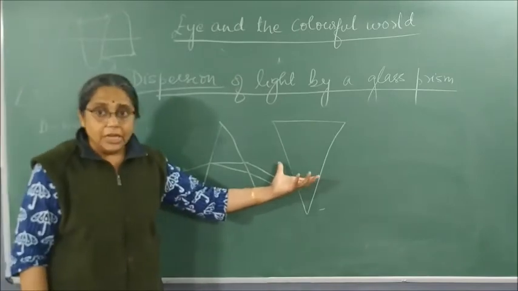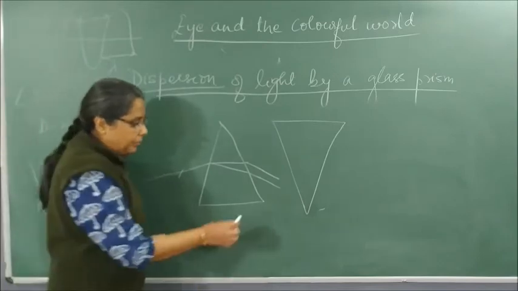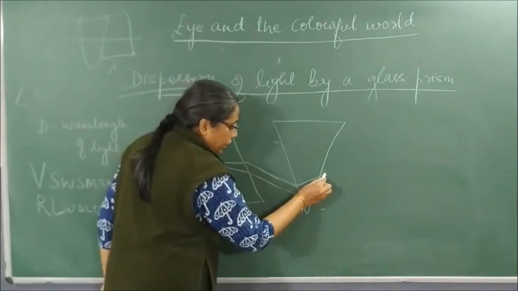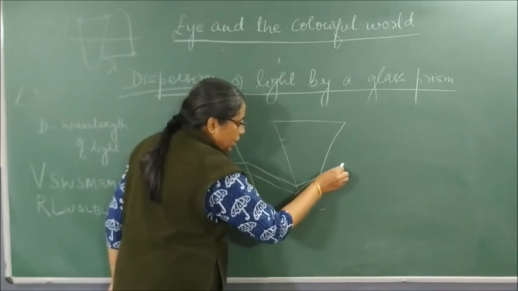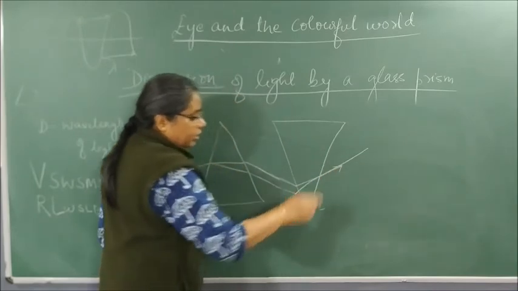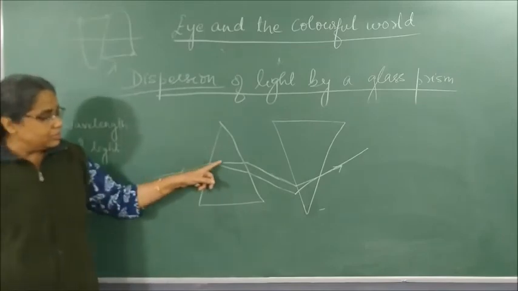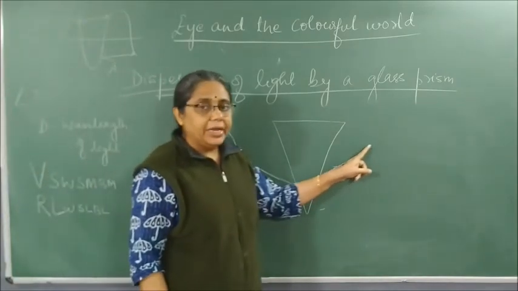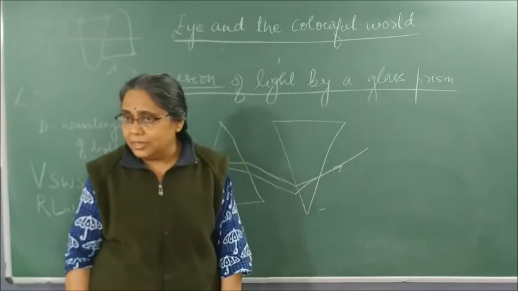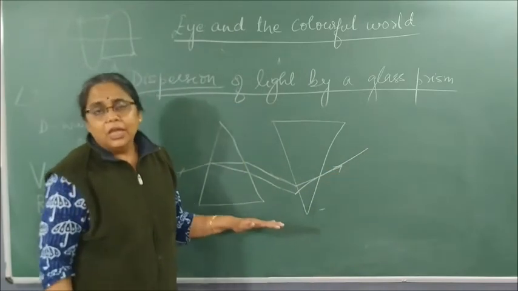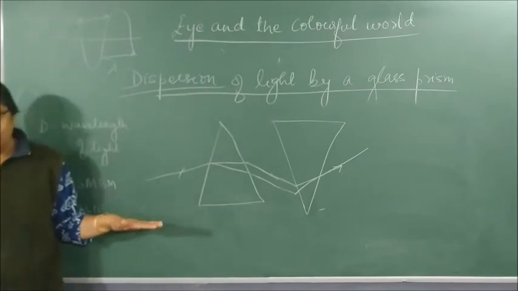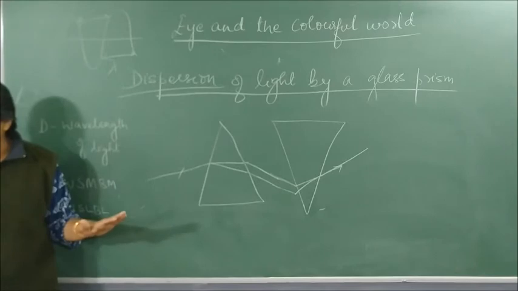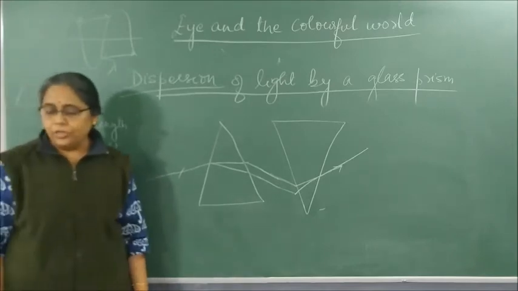This is called the recombinant prism. Then what happened? These colors, when passed through this, joined together to form white light. This shows that white light is made up of 7 different colors and the 7 colors combined together form white light. This is called Newton's experiment to prove that light is made up of 7 different colors.